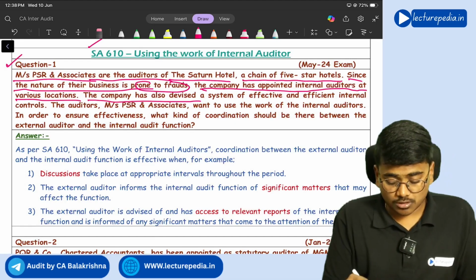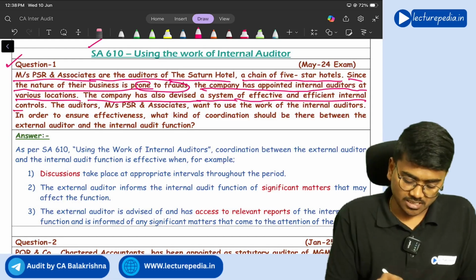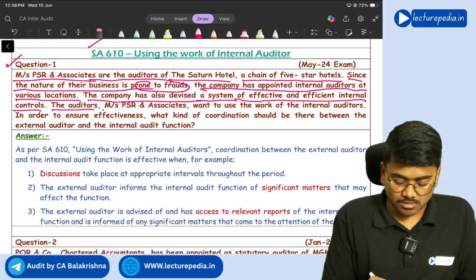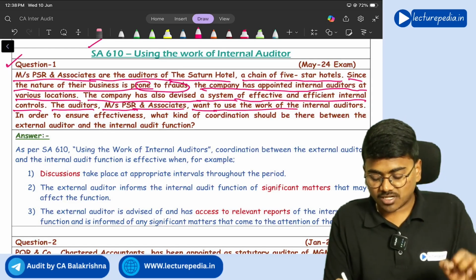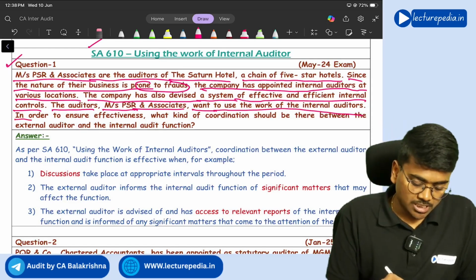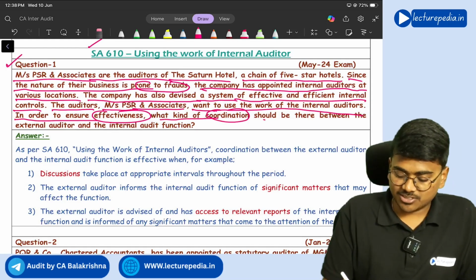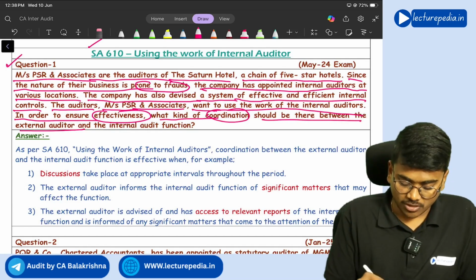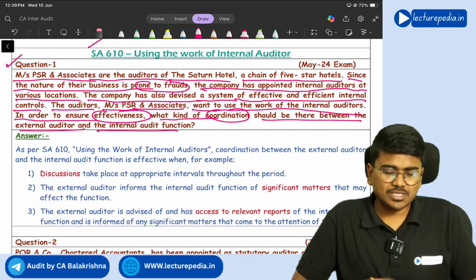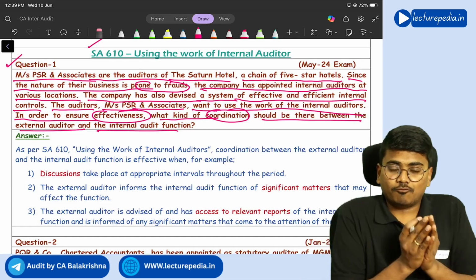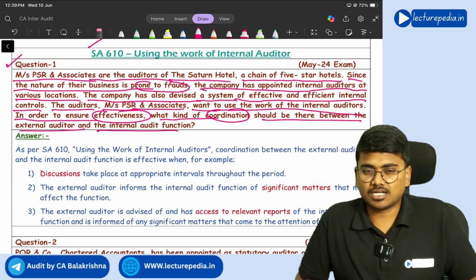The company has also devised a system of effective and efficient internal controls. The auditors, Messrs. PSR and Associates, want to use the work of internal auditors in order to ensure effectiveness. What kind of coordination should be there between the external auditor and the internal audit function? So they are asking, what type of coordination should be there between the external auditor and the internal auditor?